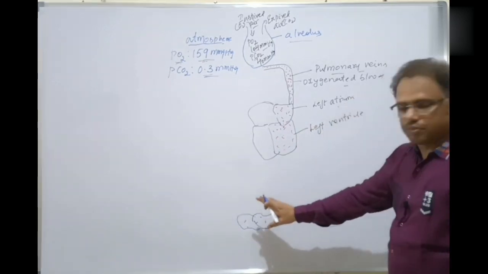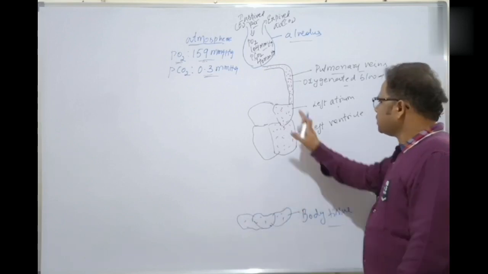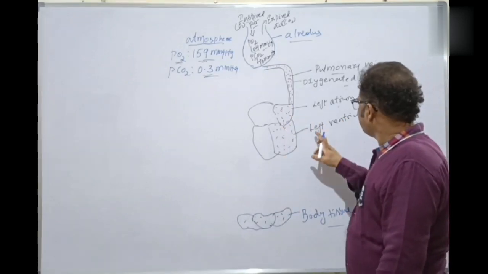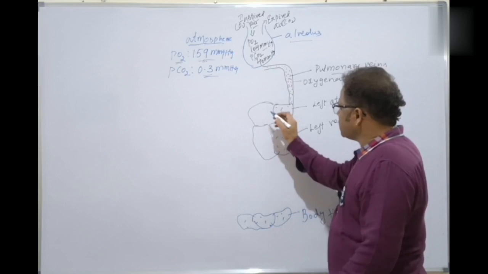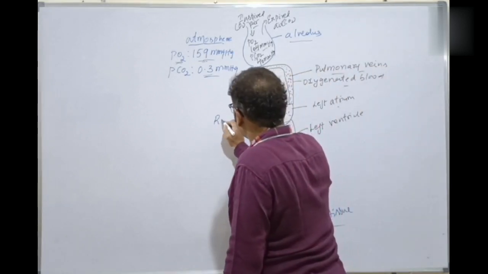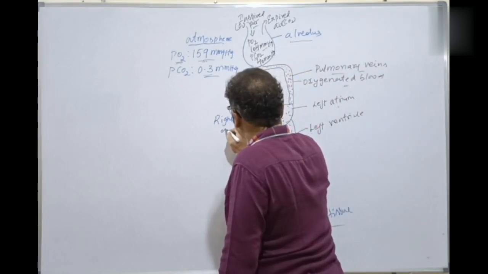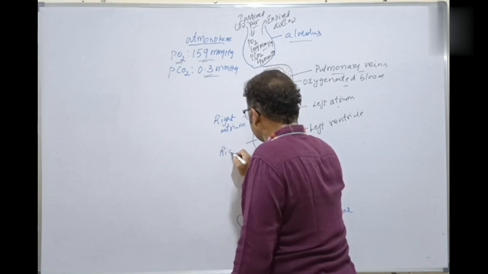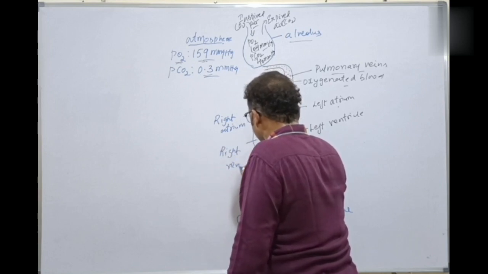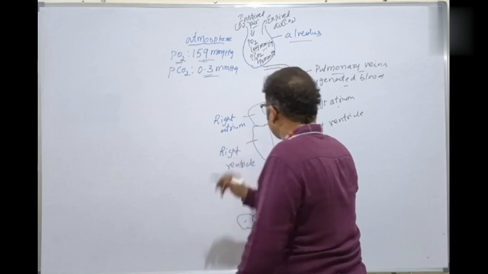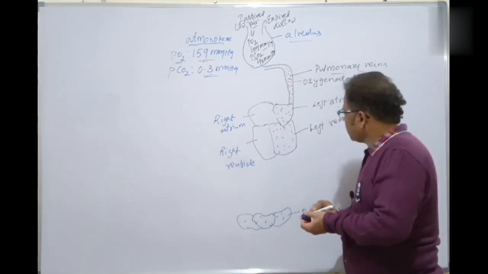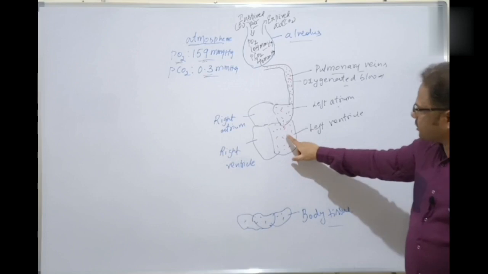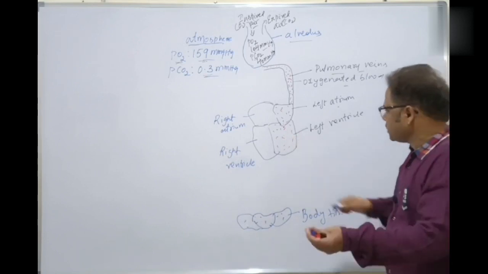This is the heart: left atrium, left ventricle, and this is the right atrium and the right ventricle.